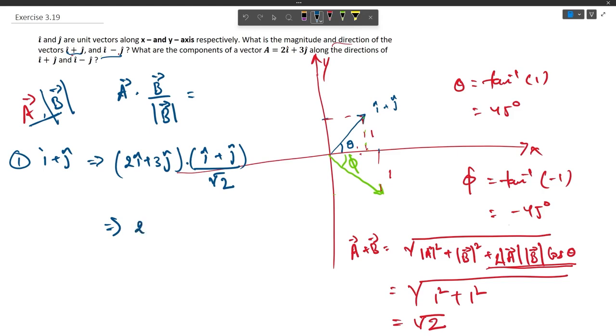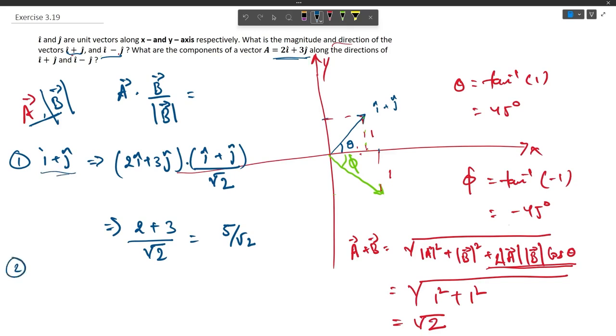So it would be 2 plus 3 divided by root 2. This will give us 5 divided by root 2. So this vector has this much component along this vector.